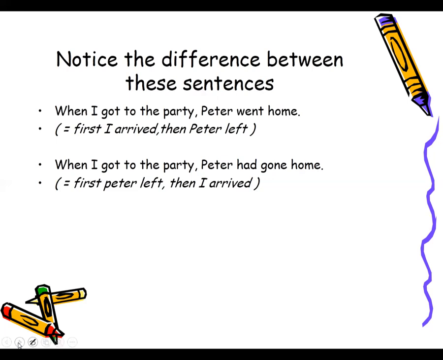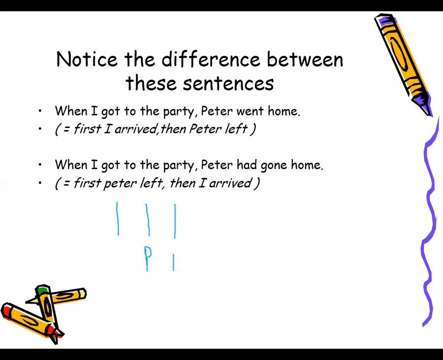So notice the difference between these sentences. When I got to the party, Peter went home. First I arrived, then Peter left. Whereas when I got to the party, Peter had gone home. Okay. When I got to the party, again those three lines. When I got to the party, past tense.